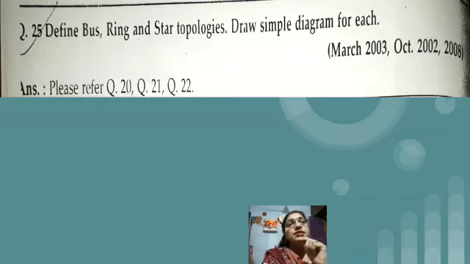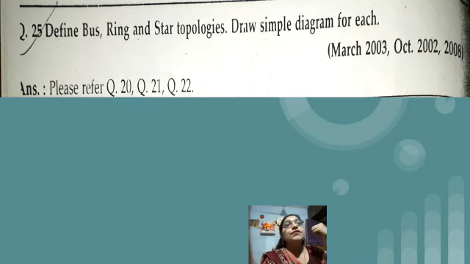But the disadvantages of mesh topology: we have seen only 4 computers. Now suppose we have 1000 computers to connect with the help of mesh topology, and each and every computer is connected via cables, so one computer is connected to 999 computers.